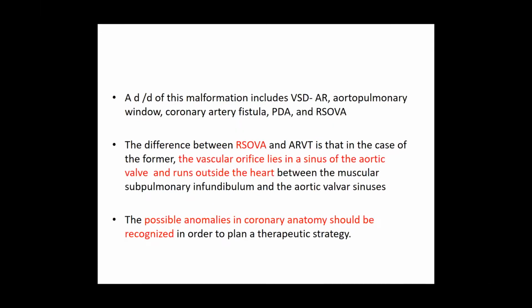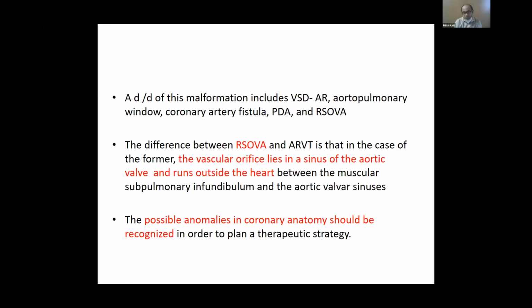A differential diagnosis of this malformation clinically would include VSD, aortic regurgitation, aortopulmonary window, coronary artery fistula, PDA, and RSOVA. The difference essentially between an RSOVA and ARVT, because they look really similar on echo and even clinically, is that in the case of an RSOVA, the vascular orifice, the proximal end of the channel, would lie in a sinus of an aortic valve, and it runs outside the heart between the muscular subpulmonary infundibulum and the aortic valve sinus.